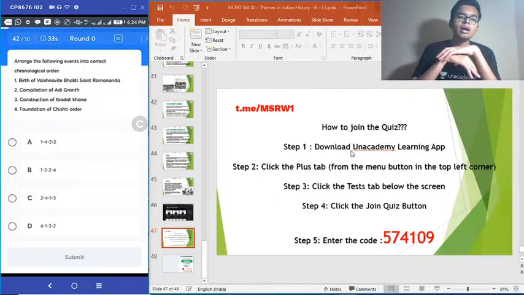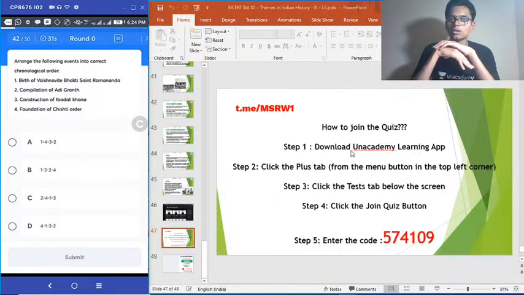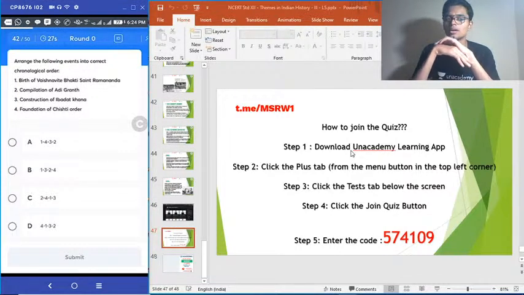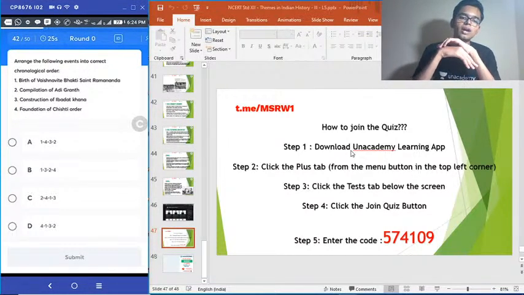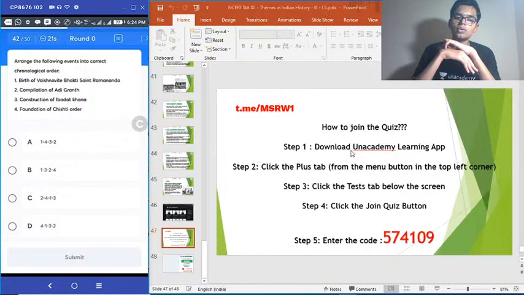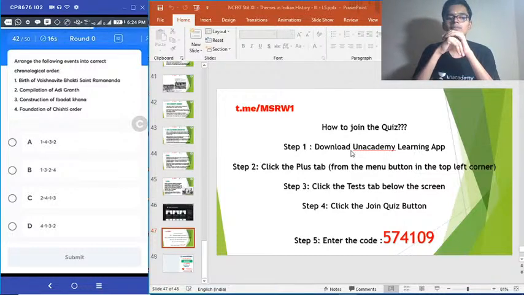42nd question. Arrange the following events into correct chronological order. 1. Birth of Vaishnavite Bhakti Saint Ramananda. 2. Compilation of Adi Granth. 3. Construction of Ibadat Khana. 4. Foundation of Chishti order. This is a difficult question. It's not that easy for you to arrange this. But anyway, try it, okay?